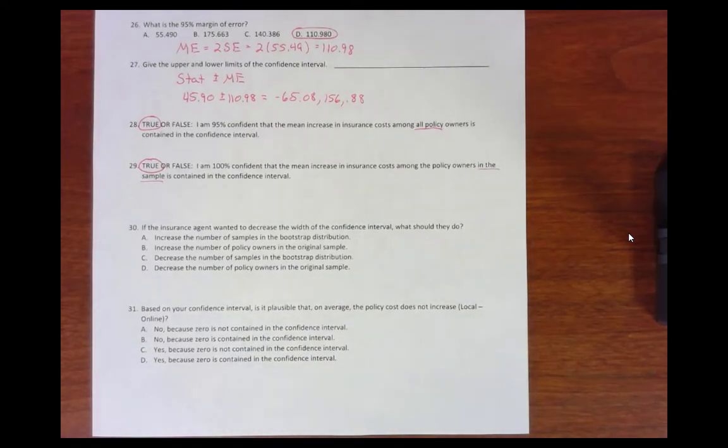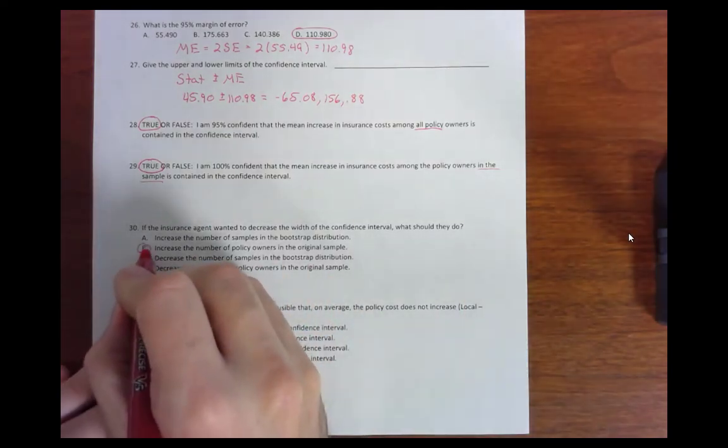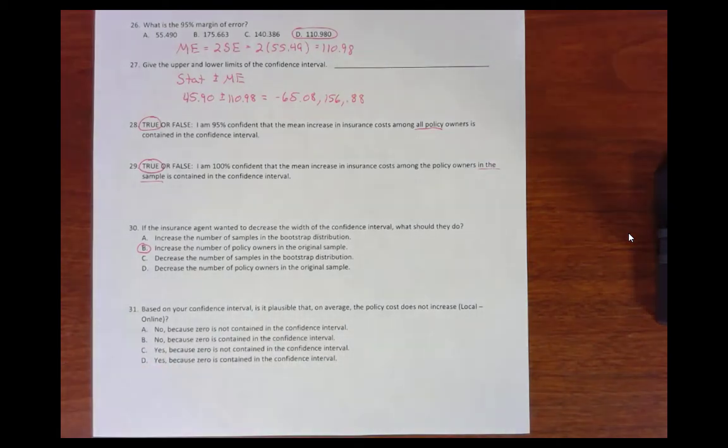So if the insurance agent wanted to decrease the width of the confidence interval, what should they do? They basically just want to take a larger sample size. The larger the sample he has to begin with in his original sample, the smaller the standard error is going to be, because our sample statistic is going to get more and more accurate. So increasing the sample size of the bootstrap distribution isn't going to do anything. It's just going to give us a better picture of what the bootstrap distribution looks like, but it's not going to affect what the standard error is. So we just want to increase the number of policy owners in the original sample. Decreasing it would just make it wider.